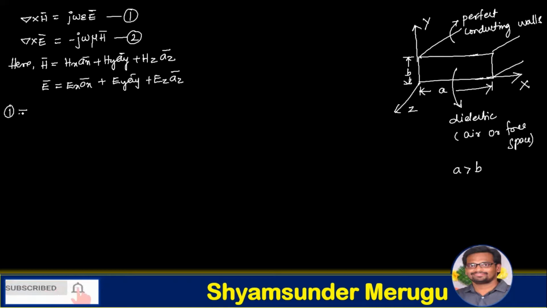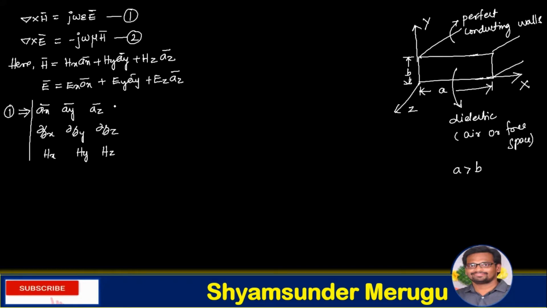Now let us take equation 1 and expand it in determinant form so that we get Ax bar, Ay bar, Az bar, dou over dou x, dou over dou y, dou over dou z, and Hx, Hy, Hz, which is equivalent to j omega epsilon of Ex Ax bar plus Ey Ay bar plus Ez Az bar.